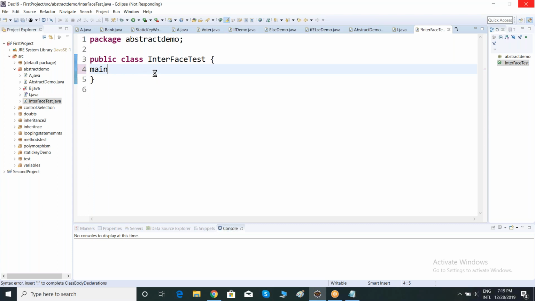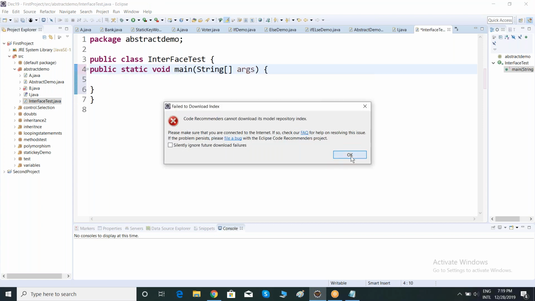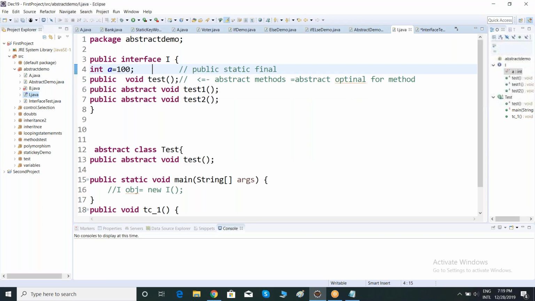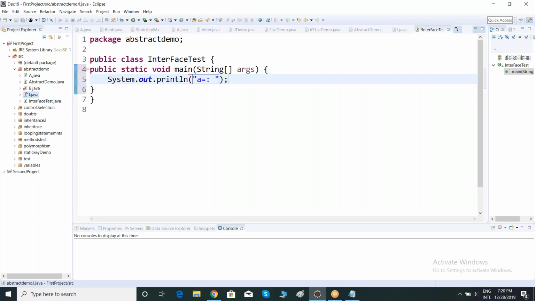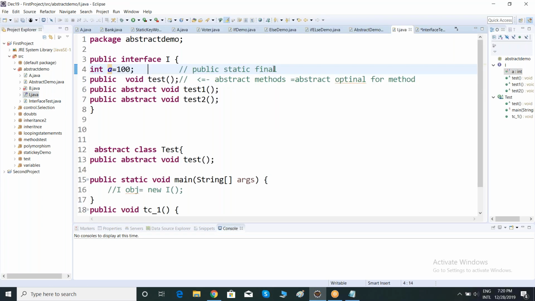Now let me take main method. I'm taking one of the classes, a dummy class. This is the interface test. Inside my interface I have taken a variable called a, and I'm trying to access it inside my main method and print the value of a. If you mention a variable inside an interface, it is automatically considered as public and static, right?